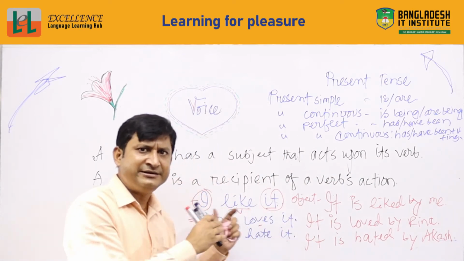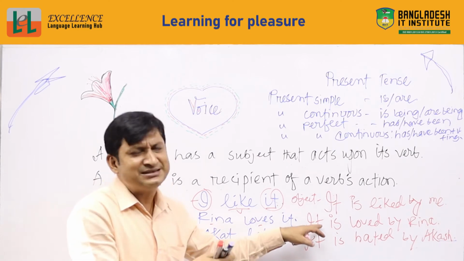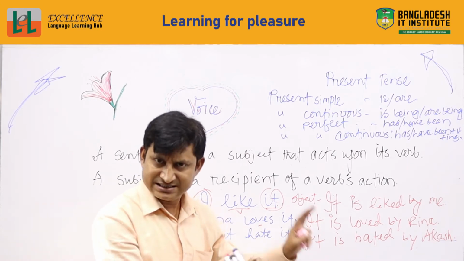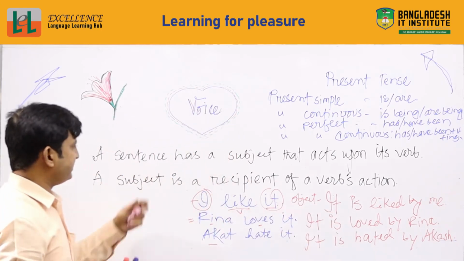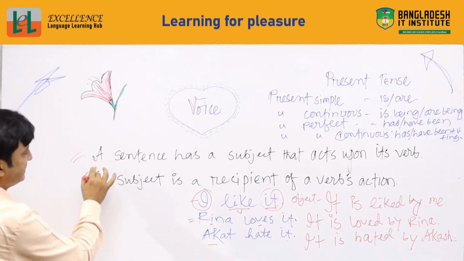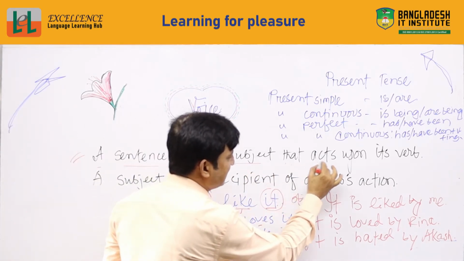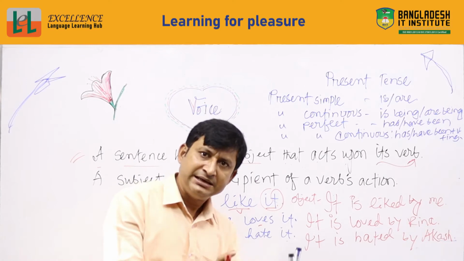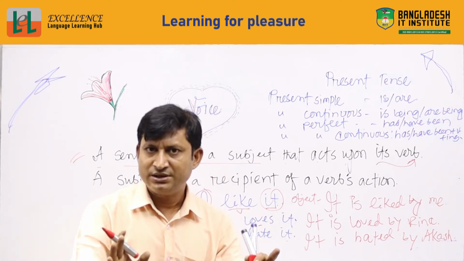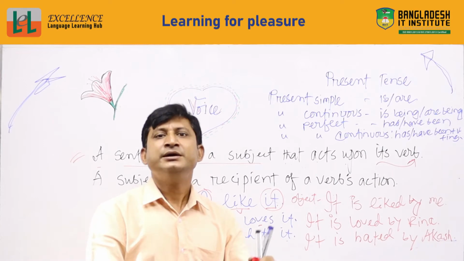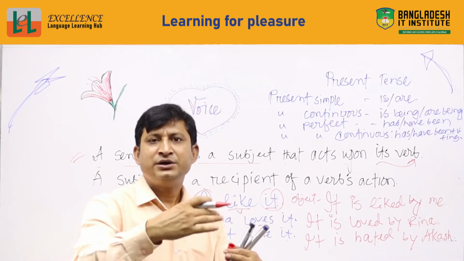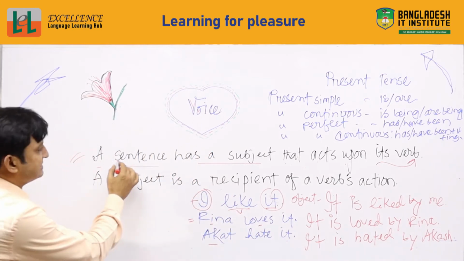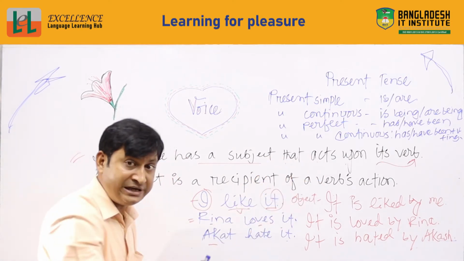But here directly I say, yes, I like it. On the other hand, it is loved by someone. So here the object is loved by Rina, or it is hated by Akash. It's okay, no problem. So the definition of active voice is that a sentence has a subject that acts upon its verb. Actually, it happens that all the time the subject is the doer, right? Subject is the doer. Okay, but sometimes when the thing is done by someone, here the subject is somehow in passive mode.